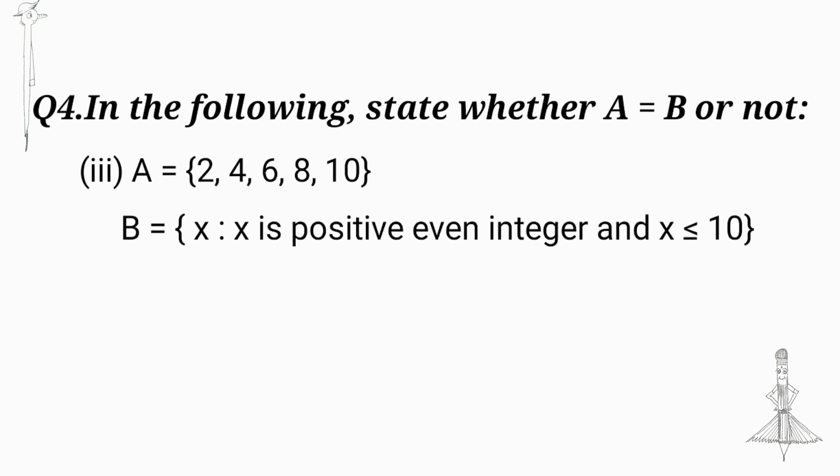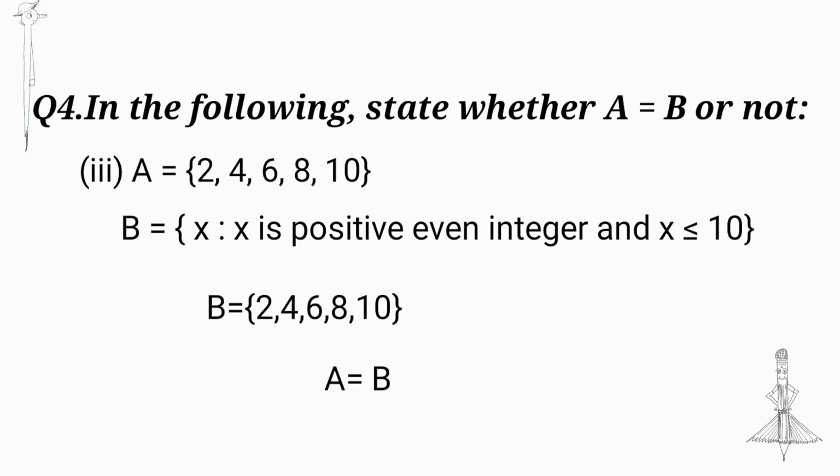Next, A = {2, 4, 6, 8, 10} and B = {x : x is a positive even integer, x ≤ 10}. First in roster form and second in set builder form. We can write set B = {2, 4, 6, 8, 10}.